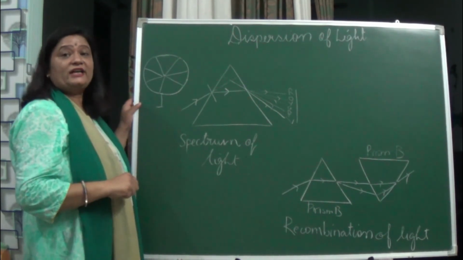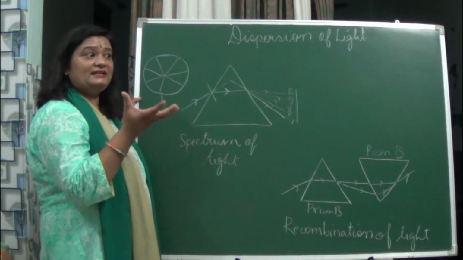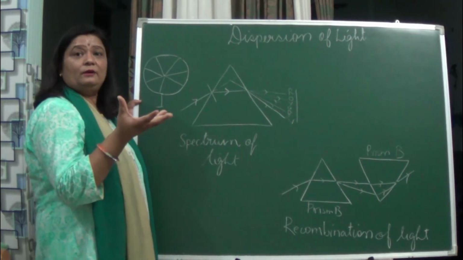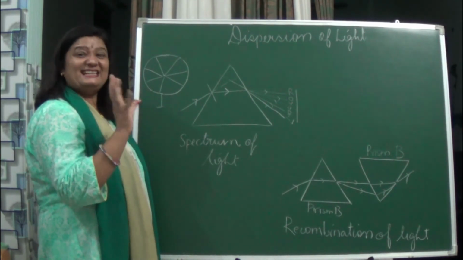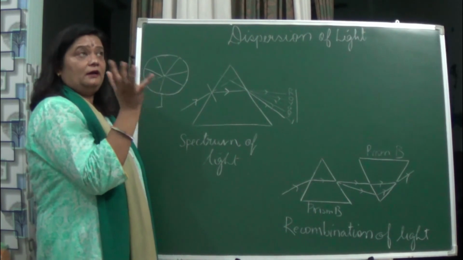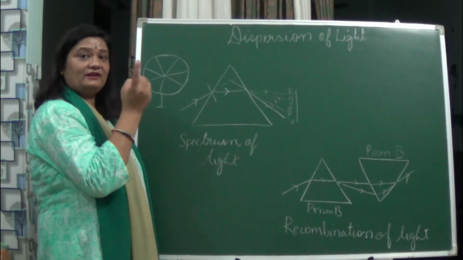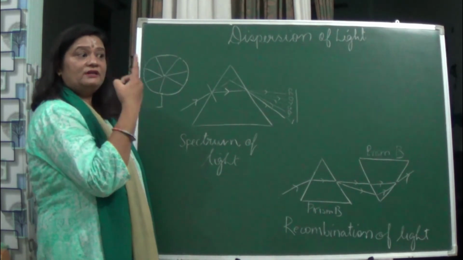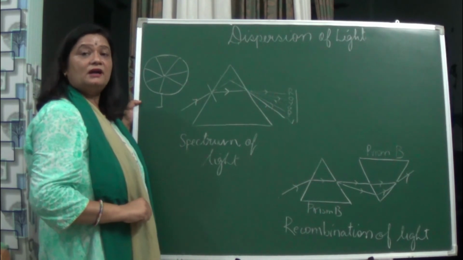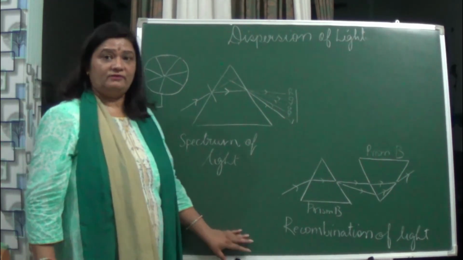Likewise, one more experiment you can do. Take a disc or this CD, and just place it facing the sun. You will see 7 different colors on the disc. This is due to dispersion of light. So this is all about dispersion of light.